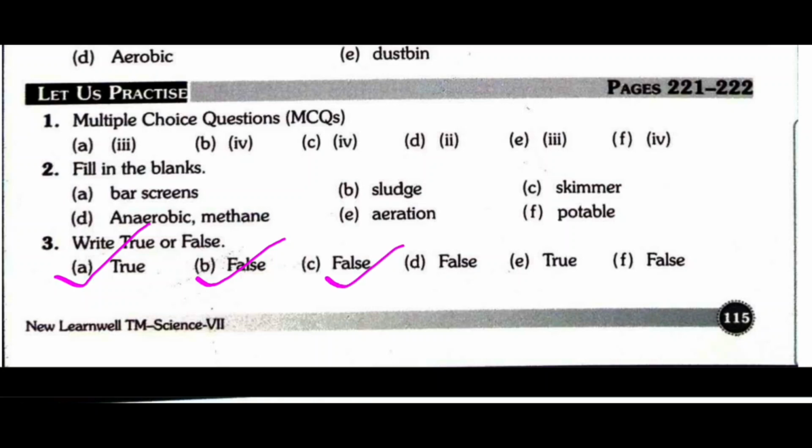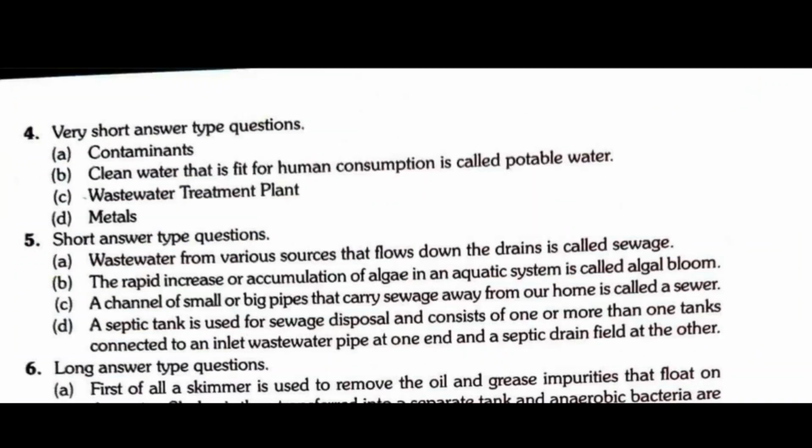False. Algal bloom occurs when water bodies contain less nutrients in them. False. Potable water is colorless and odorless. This is true. We should dispose tea leaves and food remains down the drains. False. Next, question number 4, very short answer type questions.